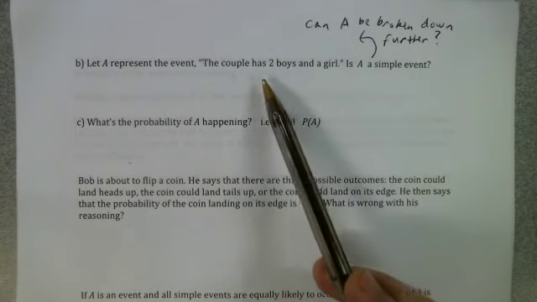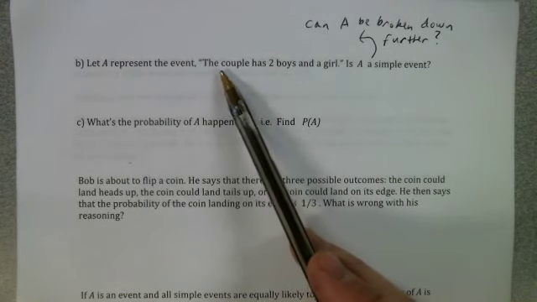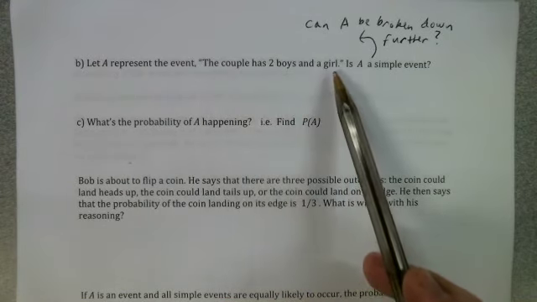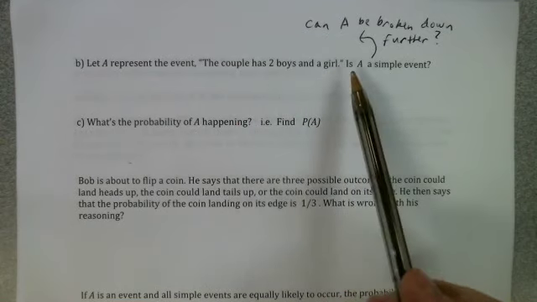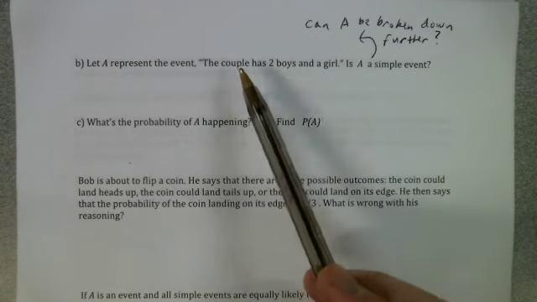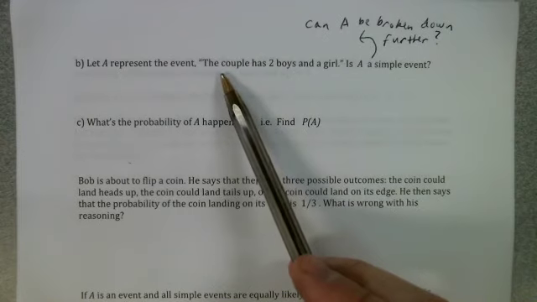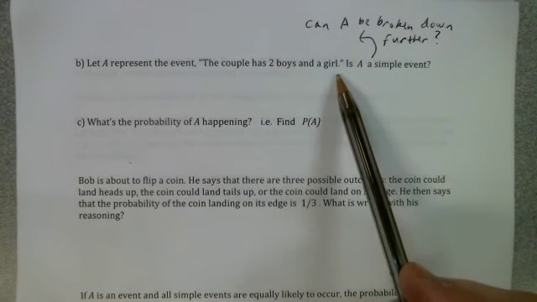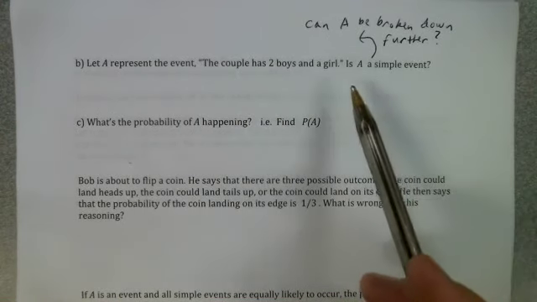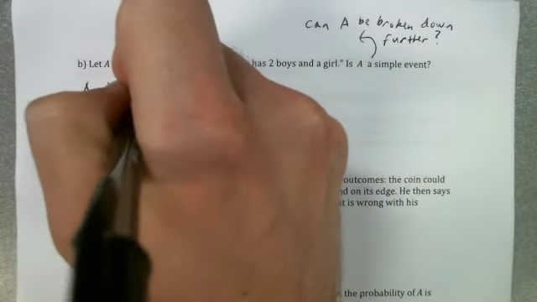Now, if someone just said this, though, in plain language, if somebody was just wondering, gee, I wonder what the probability is of having 2 boys and a girl, they probably wouldn't be talking about having a boy, followed by a girl. So my interpretation of this sentence is the one you would have if you were just having a regular conversation with somebody. If someone says, hey, gee, I wonder what the probability is of having 2 boys and a girl, I would say, well, no, in this case, A is not a simple event.